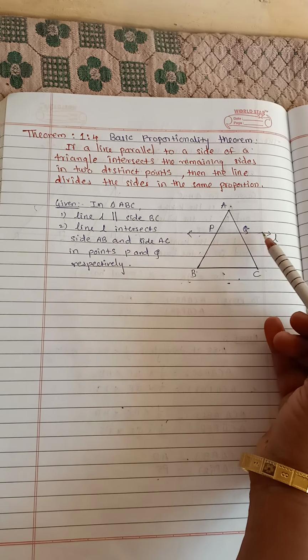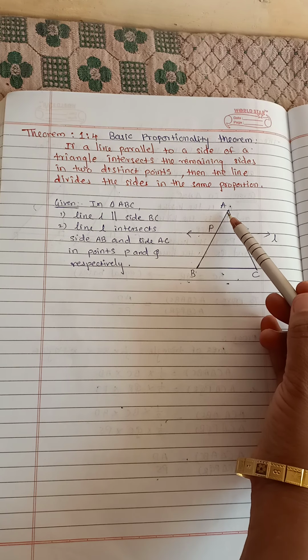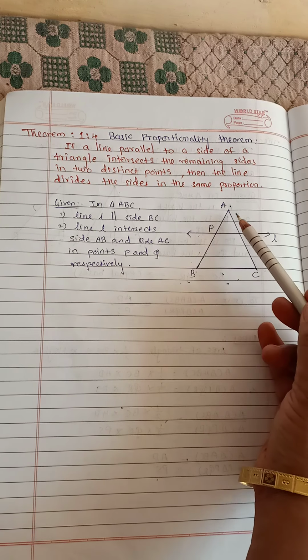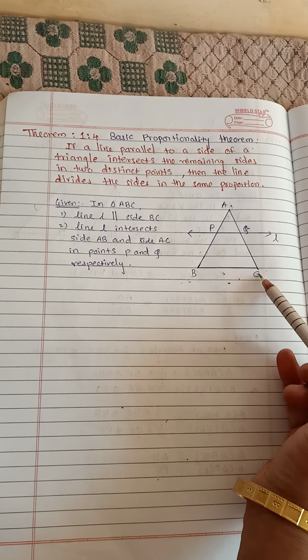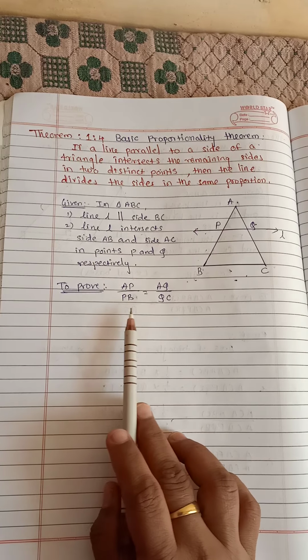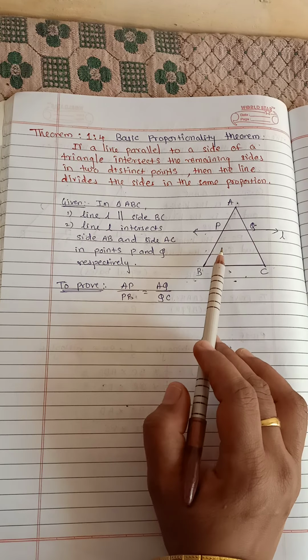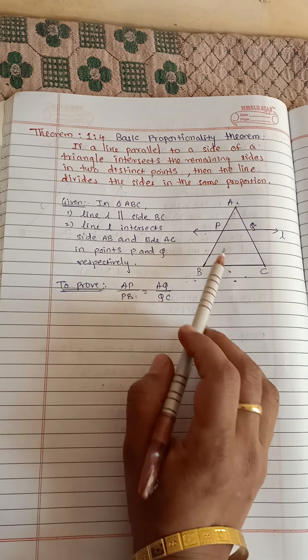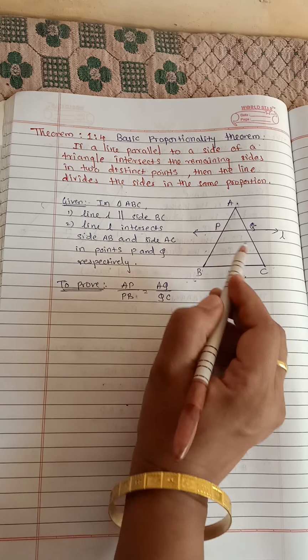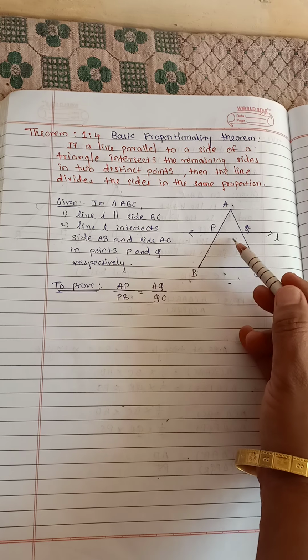So that means this line divides its sides in the same proportion. That means we have to prove that AP upon PB is equal to AQ upon QC. Now to show this, we'll need some triangles inside also. So we'll do one construction. We'll join the points P and C, and we'll also draw seg QB.